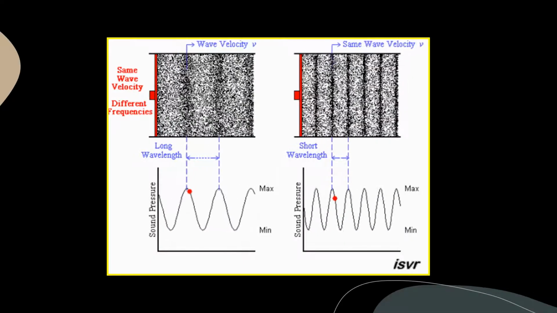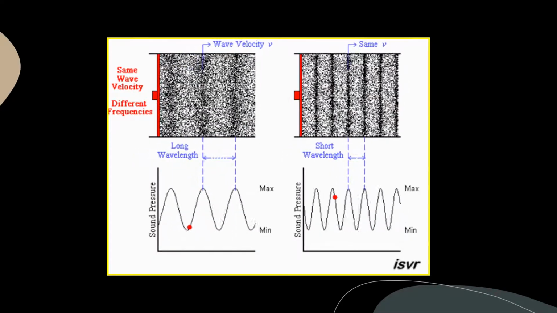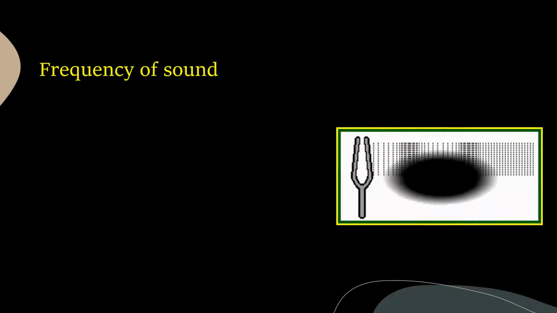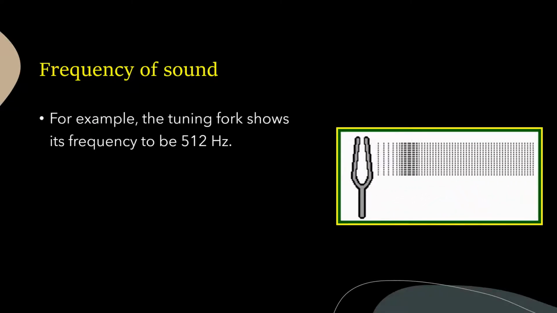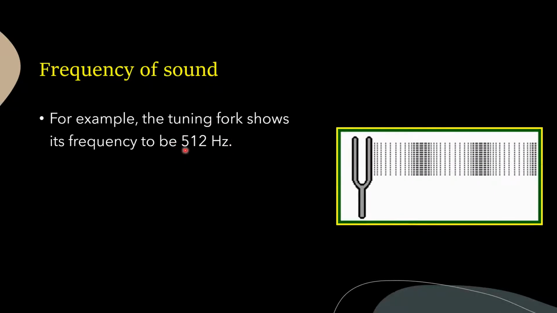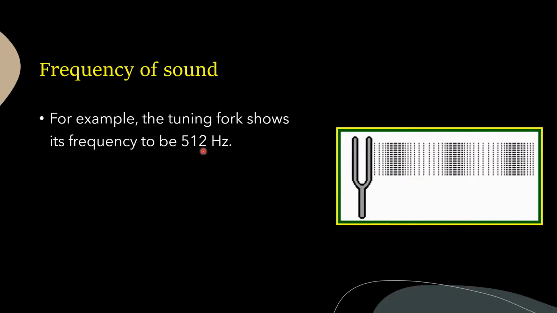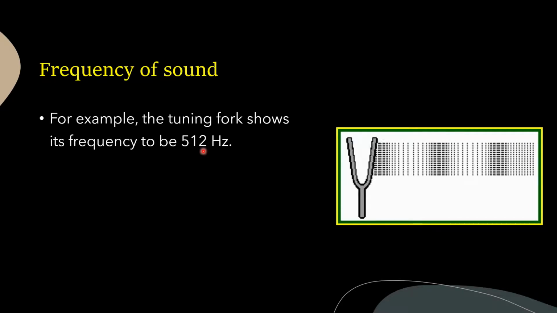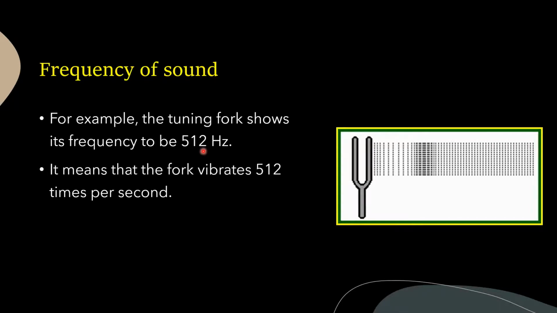Are you clear about frequency, children? Let us see the frequency of sound in our tuning fork. The tuning fork shows its frequency to be 512 Hz. What does it mean, children? Yes, you are right. The tuning fork vibrates about 512 times per second.